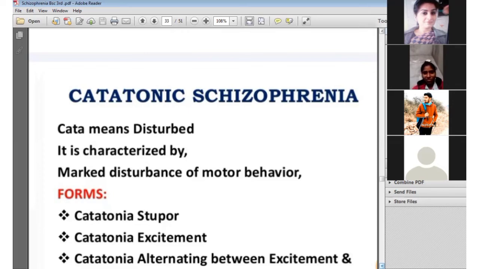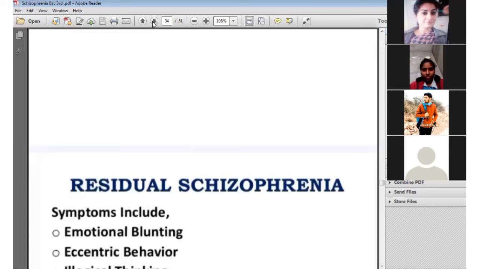So sometimes the activity is decreased and sometimes the activity is increased. So it is a further type of catatonic schizophrenia in which there is alteration of the mood, thinking, and behavior, and it is divided into three parts. So this is one type of reaction shown by catatonic schizophrenia. Next one is residual schizophrenia.